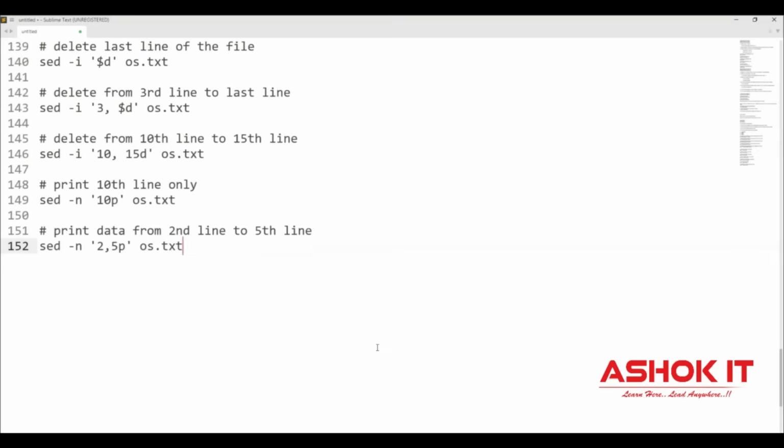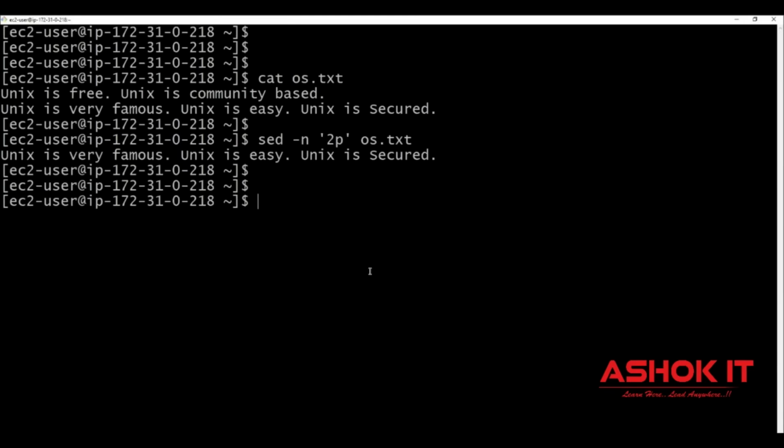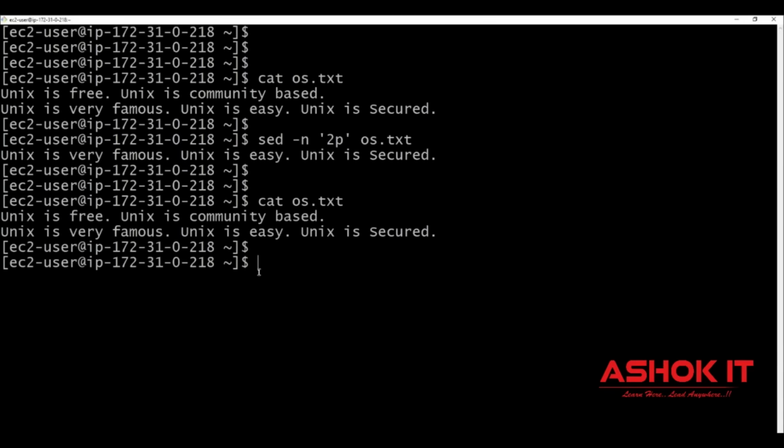Okay, so add the line at end of the file. Now if you see cat os.txt, 2 lines available. I want to insert some data. Sed command -i to I at the end of the file I want to insert. So what I want to insert? Learn DevOps. Learn DevOps. File name os.txt.